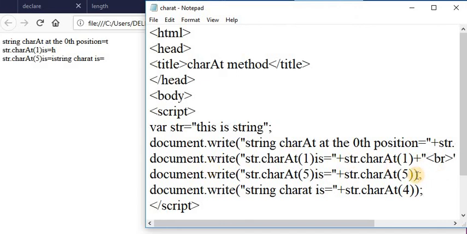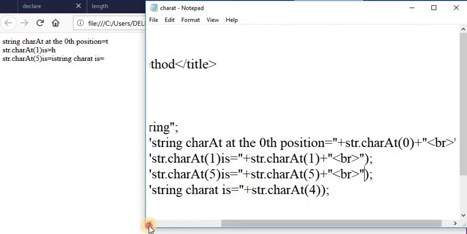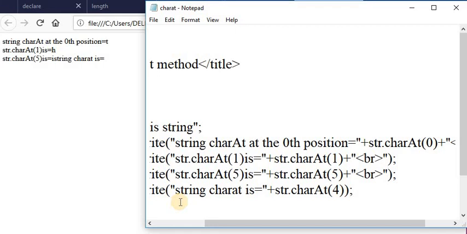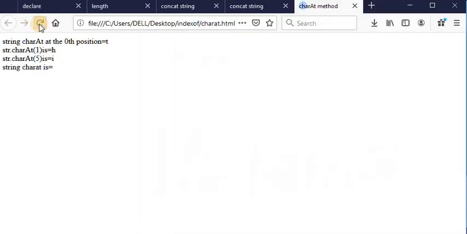Here use the break tag, and after that here string charAt is equal to string dot charAt. Save this file and again see the output.